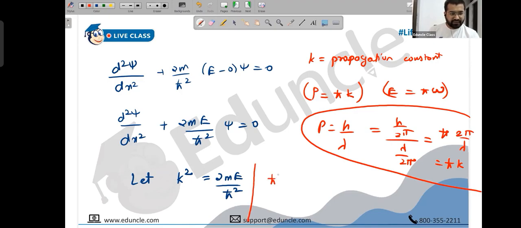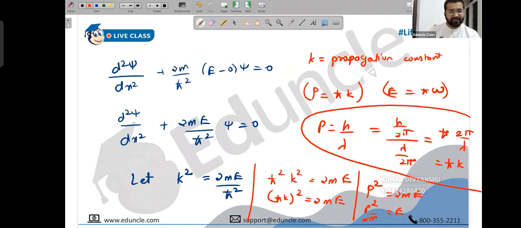Throw this h-bar squared on that side. What do you have? H-bar squared K square upon 2m equals E. H-bar K, the whole square, upon 2m. H-bar K is momentum, people. Momentum square upon 2m is E. What is momentum square upon 2m? Energy. Obviously, you might think that's kinetic energy and this is total energy. But people, potential is 0. I know. Potential is 0, so kinetic will be equal to total. Okay, kinetic will be equal to total.